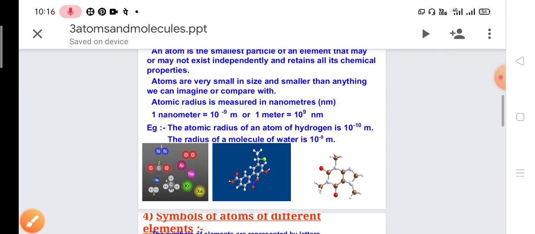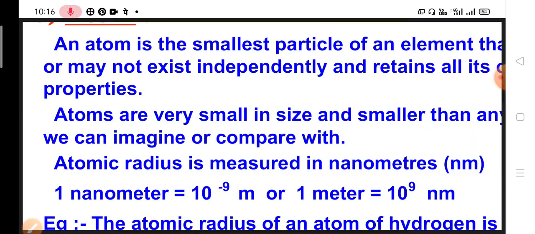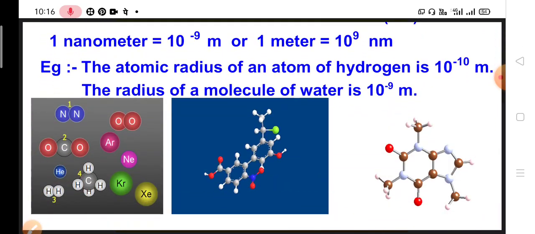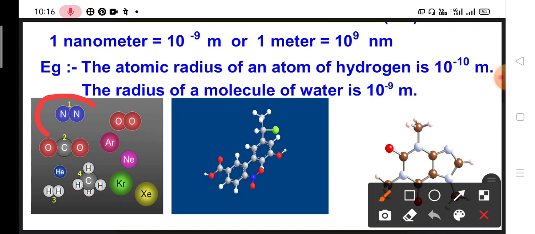Now look at the diagram over here. Two nitrogens combine to form the molecule N2. Two atoms of oxygen combine with each other to form one molecule of O2.